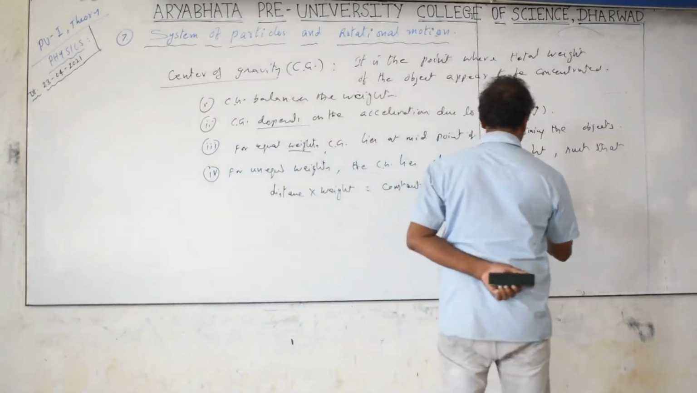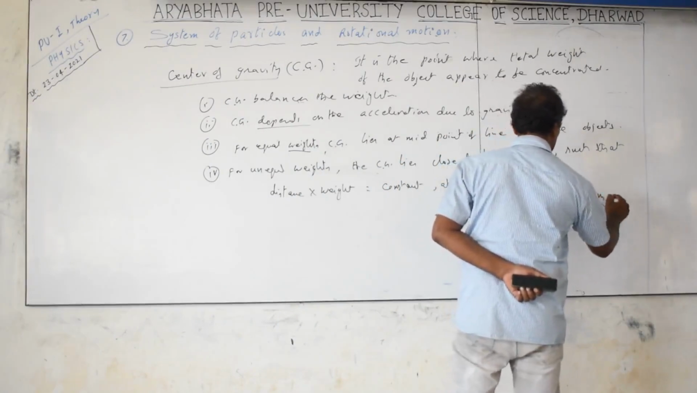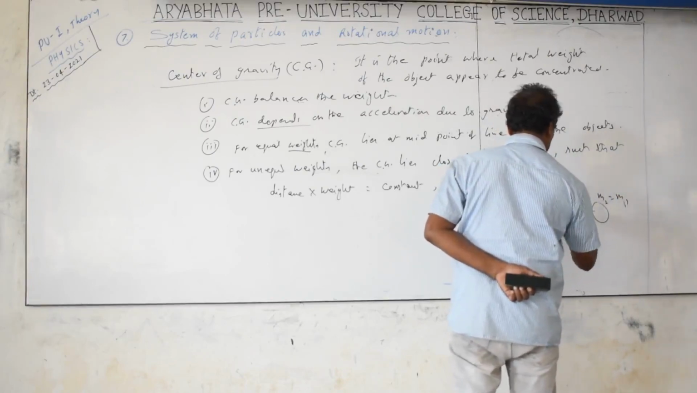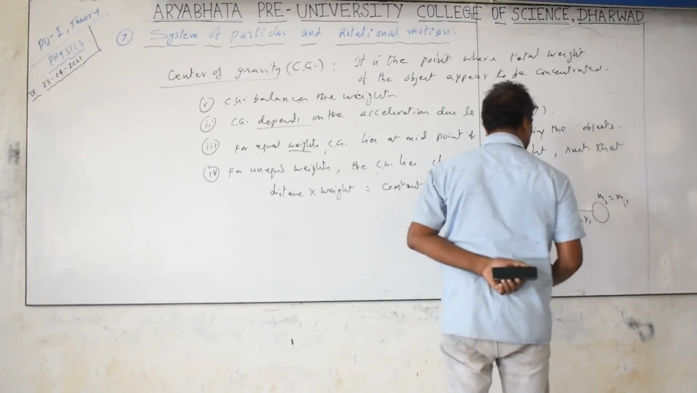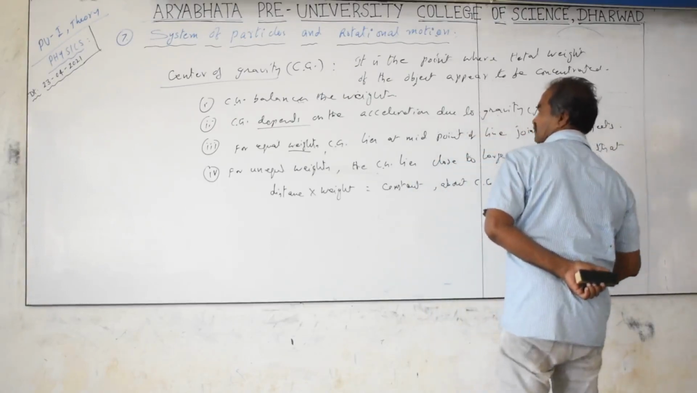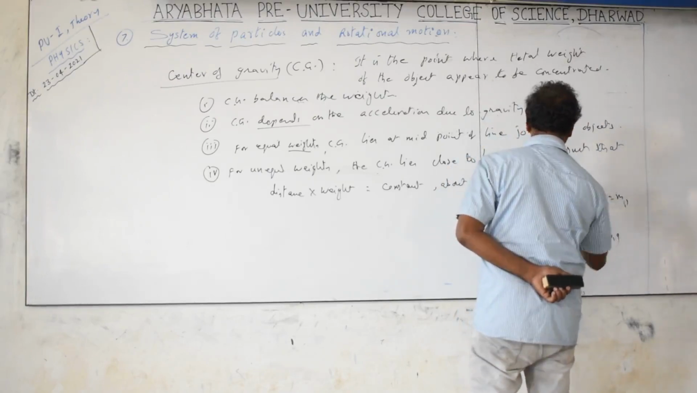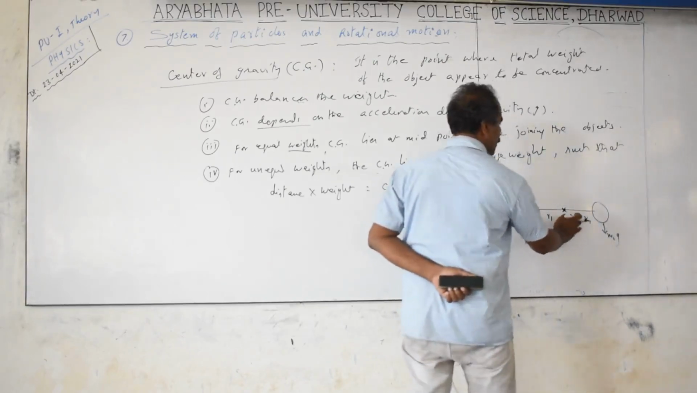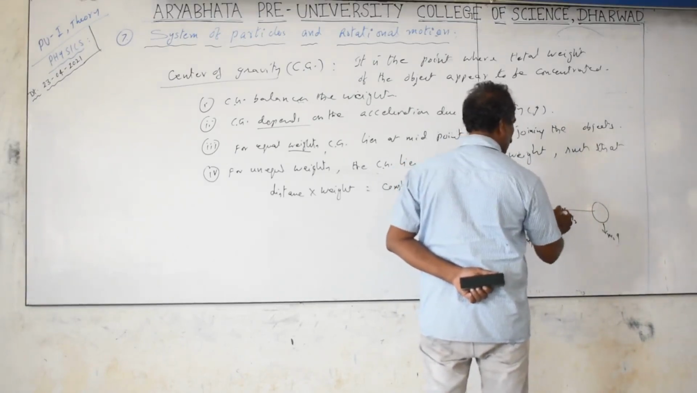So if I take two objects of equal masses, m1 equal to m2, then the center of gravity is exactly at the midpoint, and r1 is equal to r2. This weight is m1g, this weight is m2g. Equal weights, so we take m1g equal to m2g, then r1 will be equal to r2. If m1 is not equal to m2, the center of gravity is close to the larger mass.